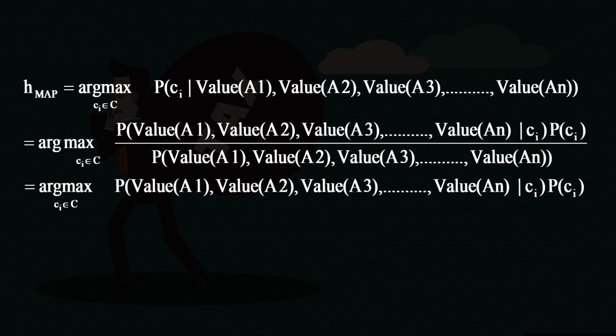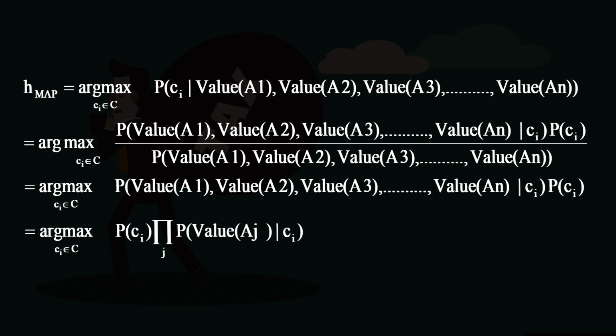But now the data instance comprises the attribute values for each of the attributes, A1x and A2x and A3x and Anx. In our case we do not have n values, we have 3 attributes. So, it will be probability of having the 3 values against the 3 attributes given the class, multiplied by the class probability, divided by the data record probability, which is again expanded in terms of the attribute values. So, this is a simple extension of describing the data record further.